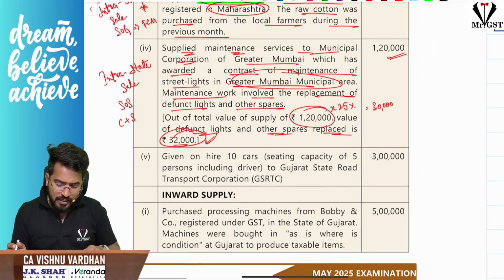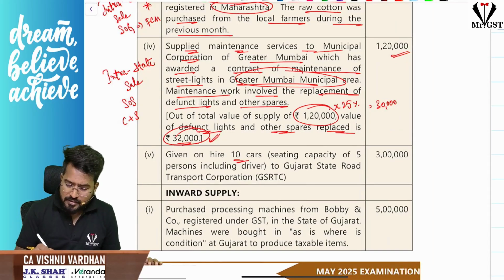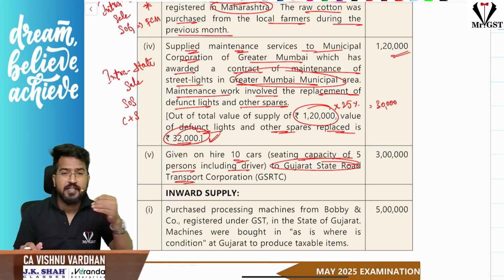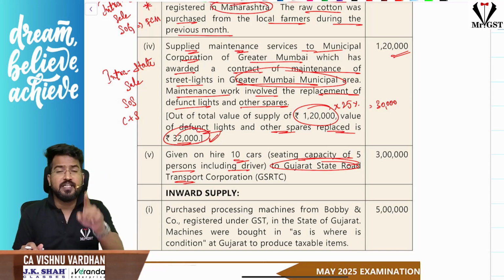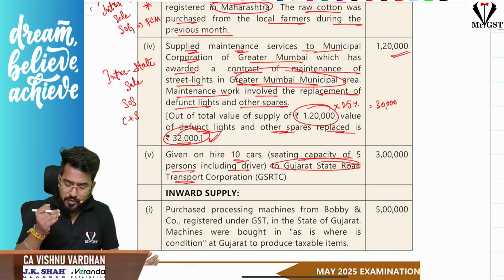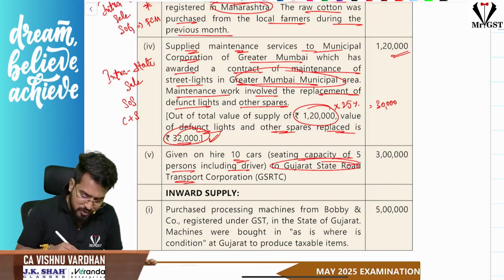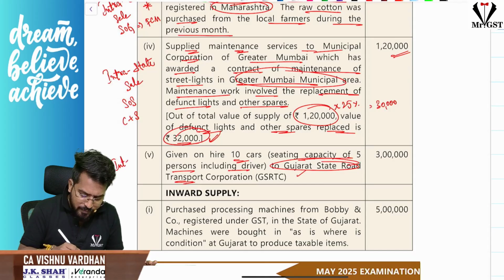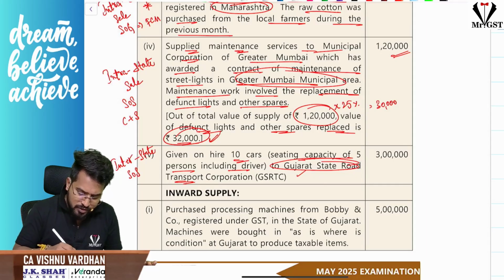Okay. Next, giving on hire 10 cars, seating capacity of 5 persons including driver, to Gujarat State Road Transport Corporation. If you remember, exemptions are for renting motor vehicles with a seating capacity greater than 12 to a state road transport undertaking, but here it is only 5 persons including driver. So this is also taxable. This is related to Gujarat, and you are in Maharashtra. So this is an interstate supply of service, renting the vehicles. So IGST will come into picture.